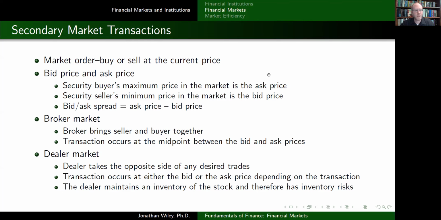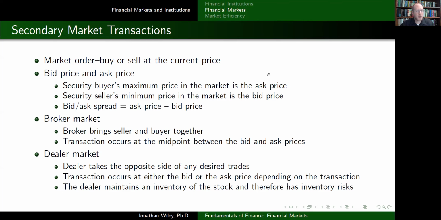So when I am buying a share of stock, the ask price is essentially what the dealer is asking me to pay him. And if I am selling a share of stock, the bid price is essentially what the dealer is agreeing to pay me to buy the share of stock from me. So that's the idea of what's going on here.